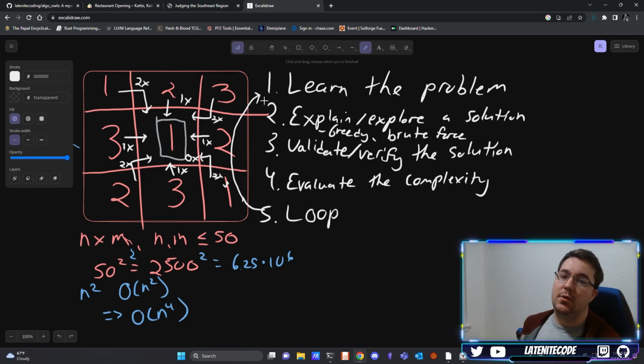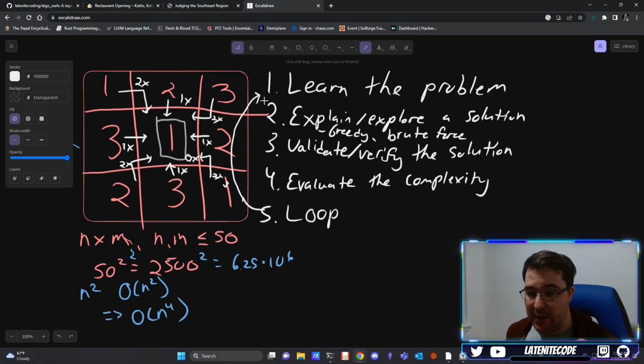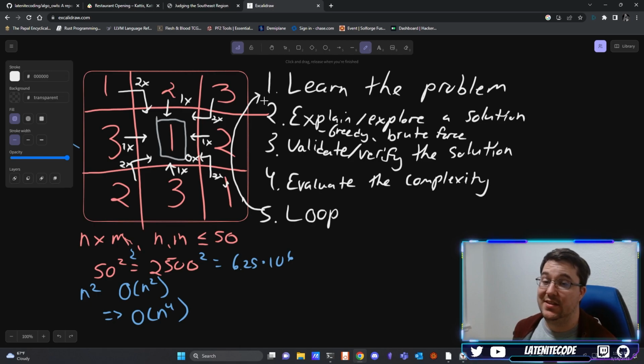But again, in computing contests, if you're doing ICPC, USACO, or something similar, if your brute force solution works, you take that, right? You might want to start with that just to see if it will pass, okay? So for example, if I'm looking at this one and I'm thinking n to the fourth is terrible, but they're telling me it's going to be 50 on n, which means I'm only going up to 6.25 times 10 to the 6, roughly. Yeah, I'm definitely going to start with that solution, which is exactly what we're going to program as a part of this right here.